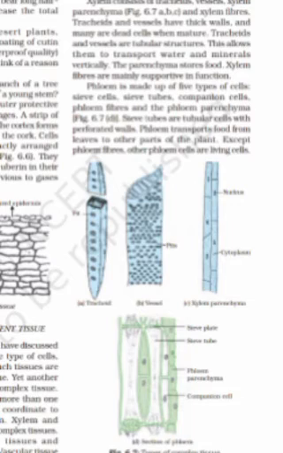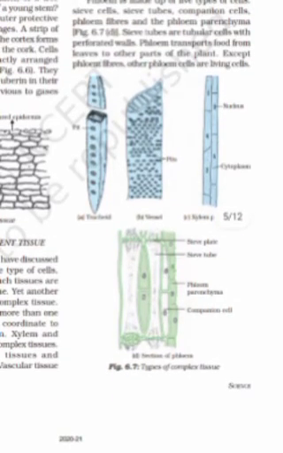Tracheids and vessels have thick walls and many are dead cells when mature. They are tubular structures as you see here. This allows them to transfer water and minerals. Parenchyma cells, as I told earlier, are used to store food, and xylem fibers mainly have a supportive role.